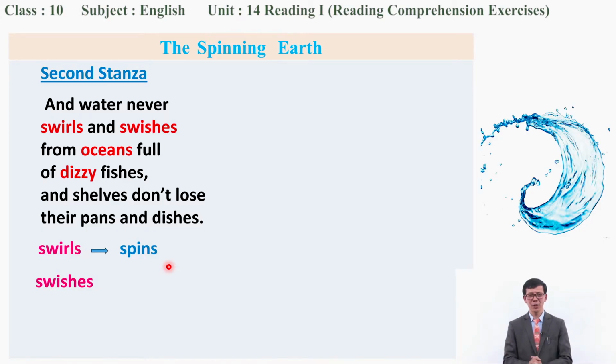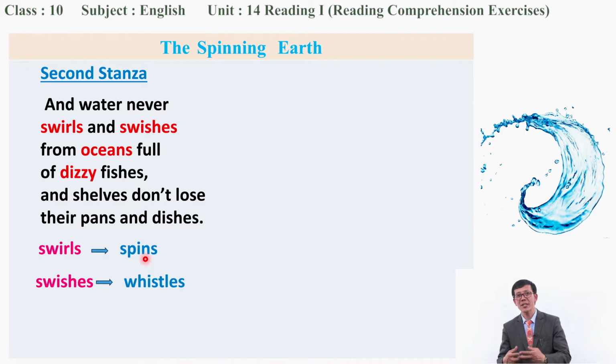What does this mean? Look here. Water never swirls and swishes. What does that swishes mean? Yep, that means whistles, okay? Produce some sort of what? Sound, okay? Yes, water swishes, that means whistles, right?